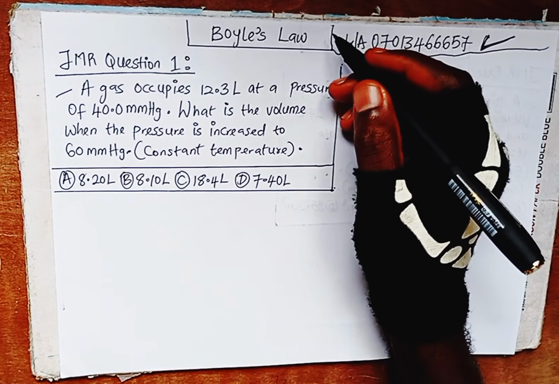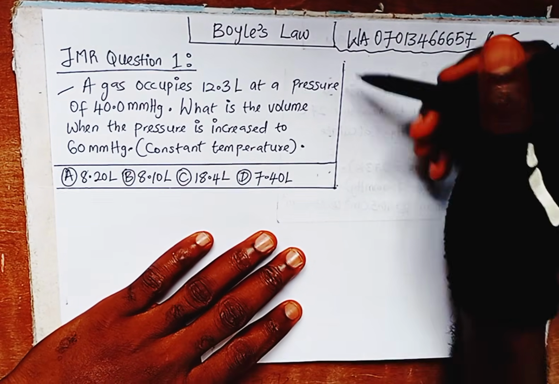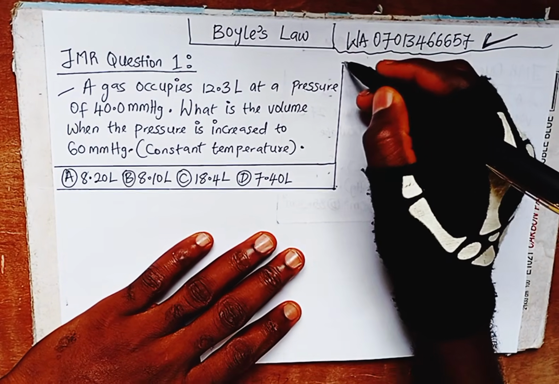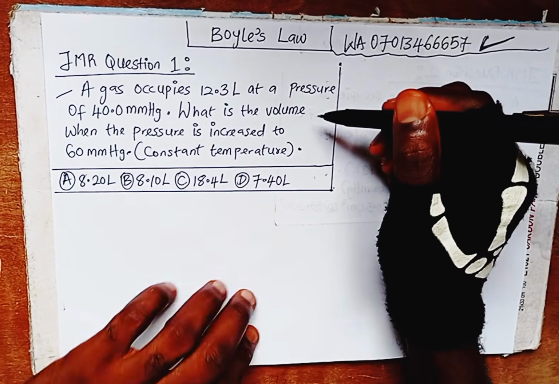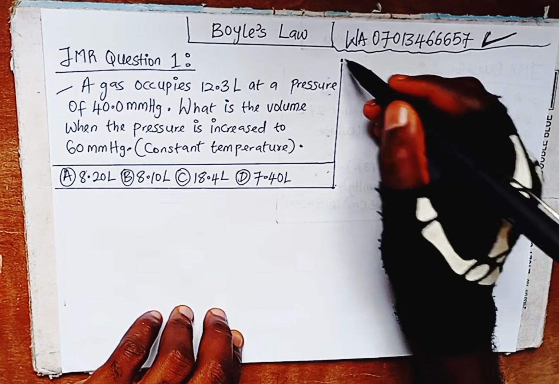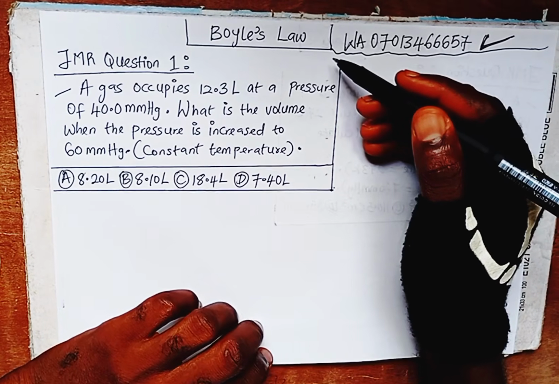Without wasting much of our time, let's look at what we have here. The gas laws cut across chemistry and physics. So if you know them now, you are going to see questions from them in physics, and you are going to see questions from them in chemistry. I am going to treat this just once because it applies to both subjects. That's like double marks on both sides.